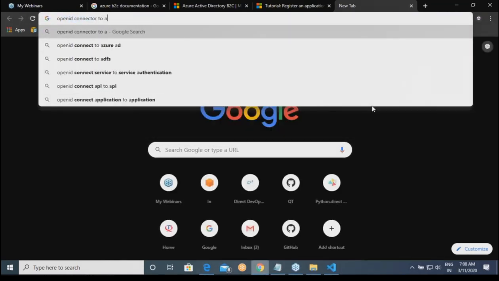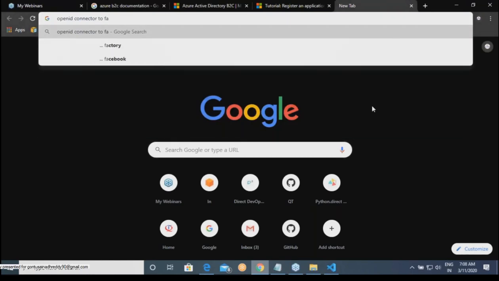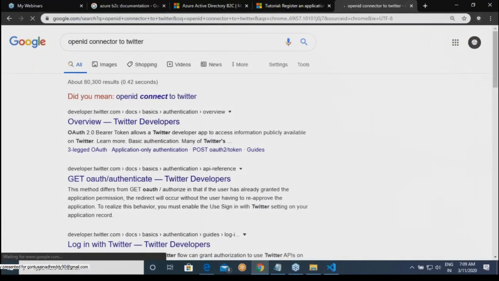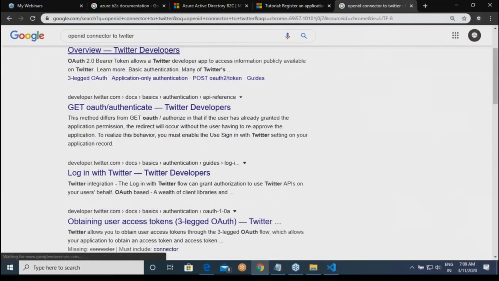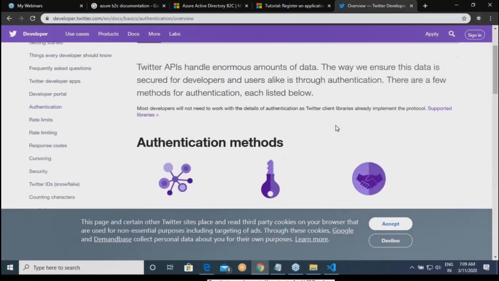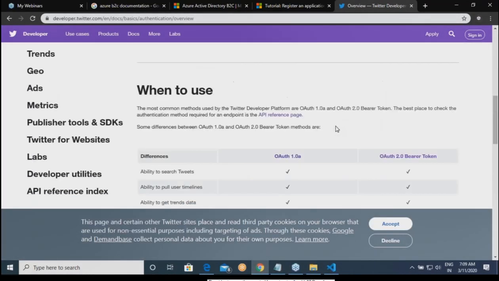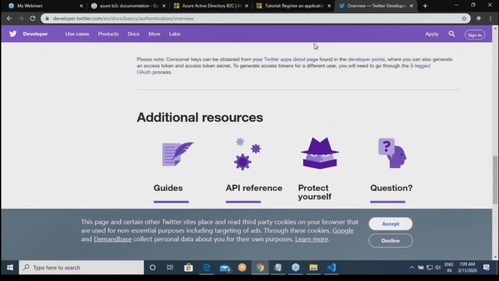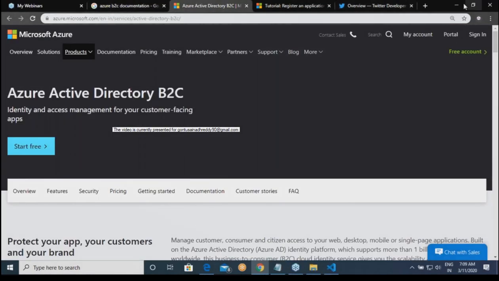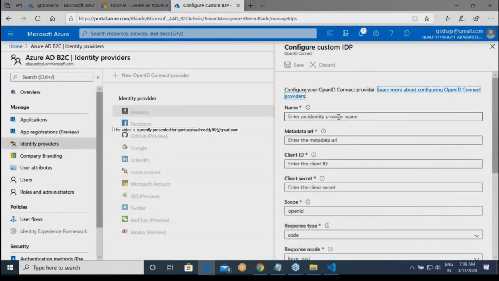connector. So if you go with Twitter, it will tell the authentication mechanisms and what the different things are which you have. So for your Twitter application, you can start creating more users by adding an identity provider.